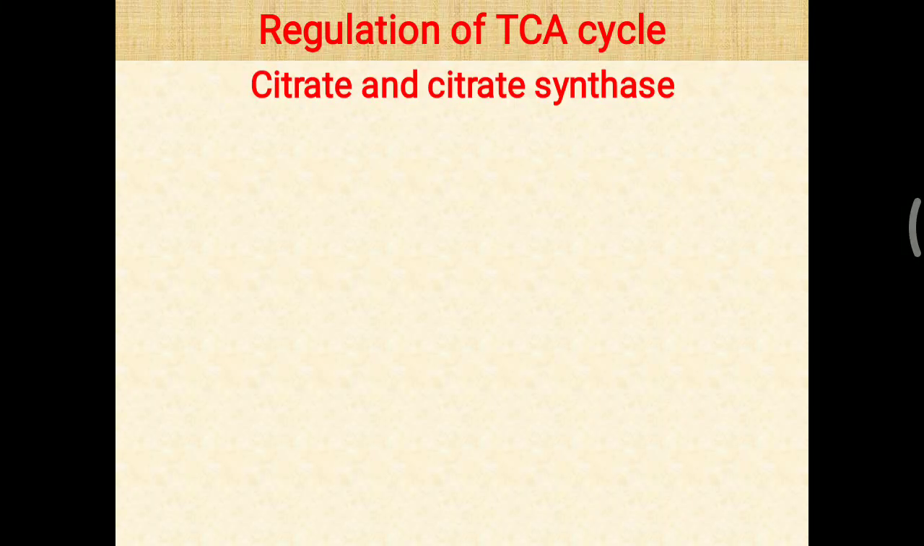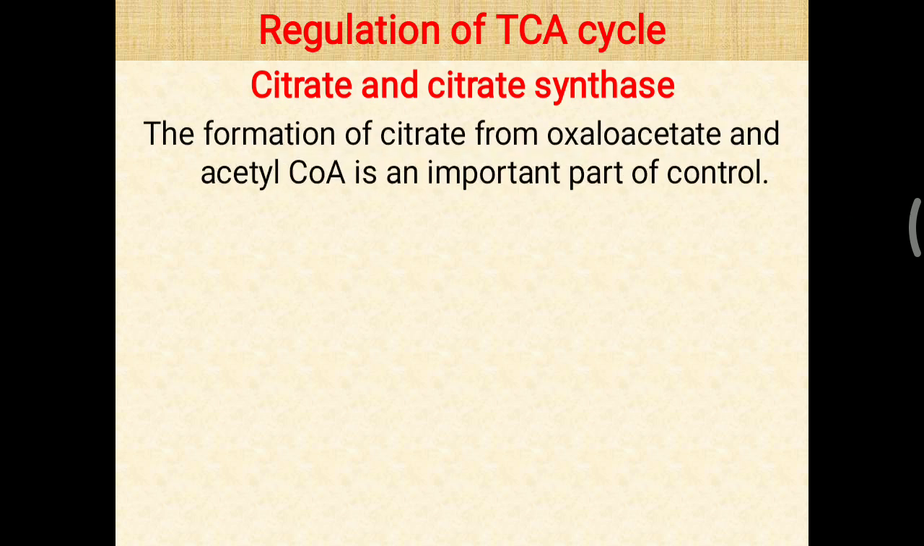Today's topic is about regulation and inhibition of TCA cycle. So first we will look at the regulation of TCA cycle. In this, citrate is the first product of the TCA cycle, and the enzyme needed for that is citrate synthase. These work as regulators of the TCA cycle. So formation of citrate from oxaloacetate and acetyl CoA is an important part of control over the TCA cycle.